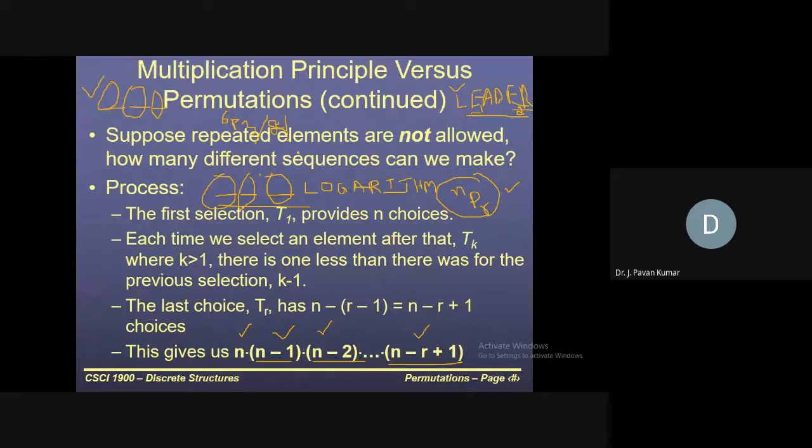So 6P6, and we have duplicate elements, so we'll be dividing by 2 factorial. Let us assume we just have LEAD. Then what will be the answer for the same question? LEAD is the word. In how many ways can we arrange the letters of the word LEAD? 4 factorial. Why? Because we don't have any duplicate elements, so we need not divide by any other number. I think you have got clarity on when to use which formula.